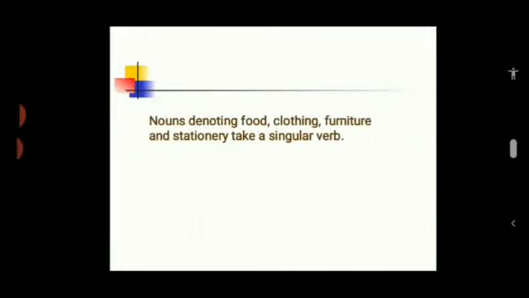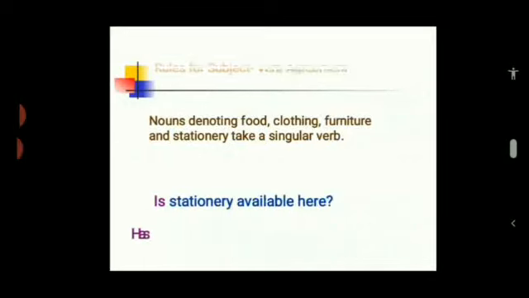Nouns denoting food, clothing, furniture and stationery take a singular verb. For example, is stationery available here? Or has the food come?